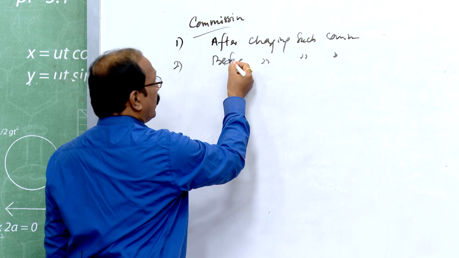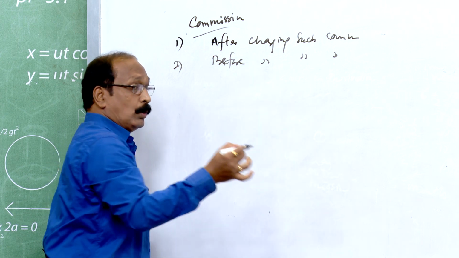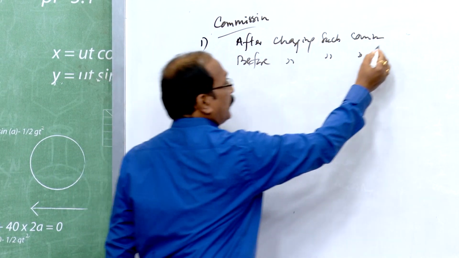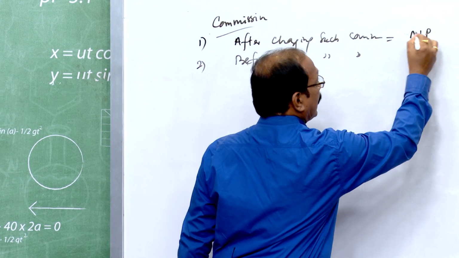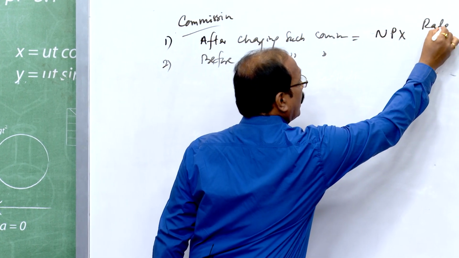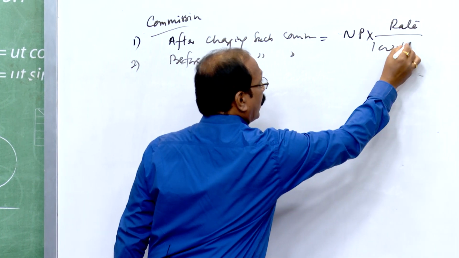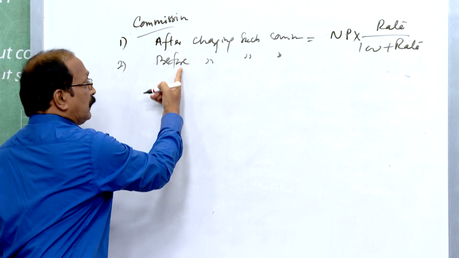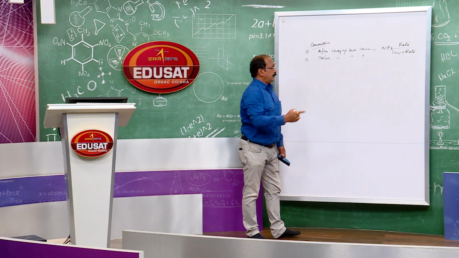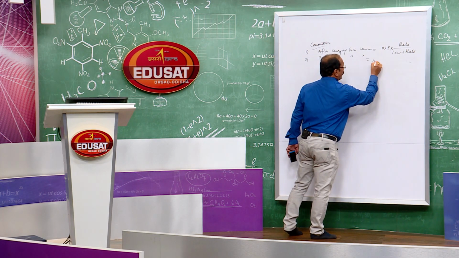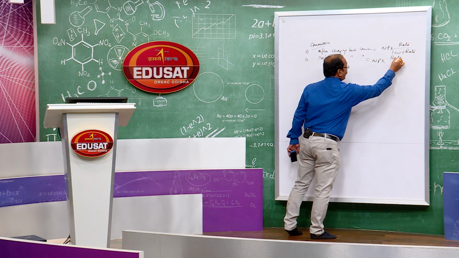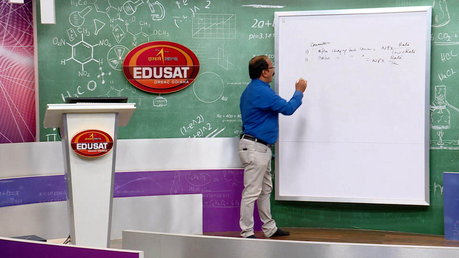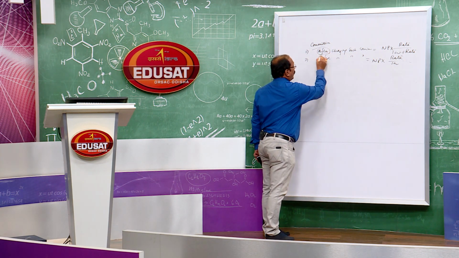So, when commission is to be given to a partner after charging such commission, you have to calculate like this: net profit into rate divided by 100 plus rate of commission. When commission is to be given before charging such commission, you have to give net profit into rate by 100. You have to see these two terms, after and before.